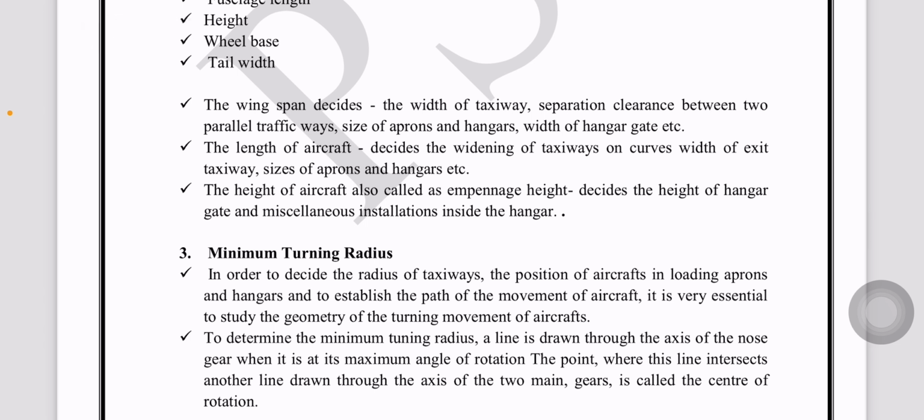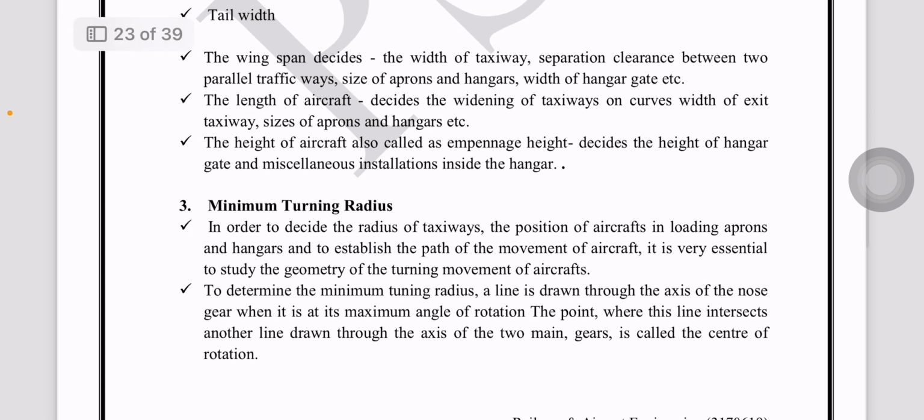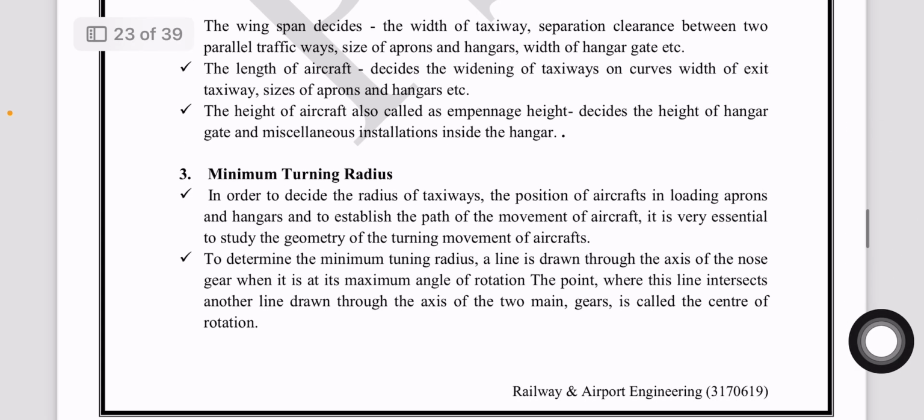Then after, minimum turning radius decides the radius of taxiway on which the aircraft enters and exits or holds. That path of the aircraft decides the radius of the taxiway. How to find the minimum turning radius?